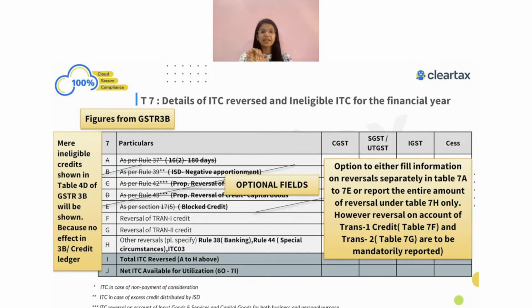Assume that this is direct expenses. I have purchased it, so I will show expense account debit. I will not show IGST separately, or whatever GST amount was charged, I am not going to show separately. I will directly hit that into my PL account. I will directly show 1,18,000 is my expenses, and that is what I have to pay to the vendor also. That is what we do most of the time.